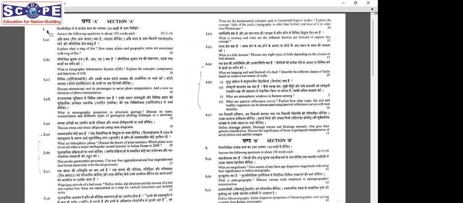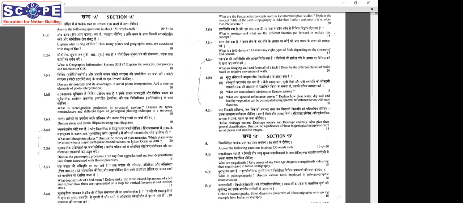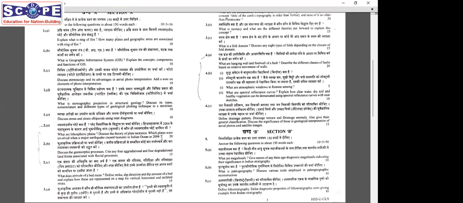the first question is compulsory, while the rest 3 are optional in nature. Now, out of the 6 optional questions, you have to do 3 questions. All right.